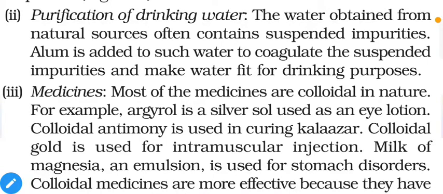Alum is a crystalline substance which looks like crystals of sugar. When we mix it with water, it creates a coagulation effect. That means we are coagulating the colloidal particles present in water, and they settle down at the bottom. We can separate them out and use the remaining water for drinking purposes.